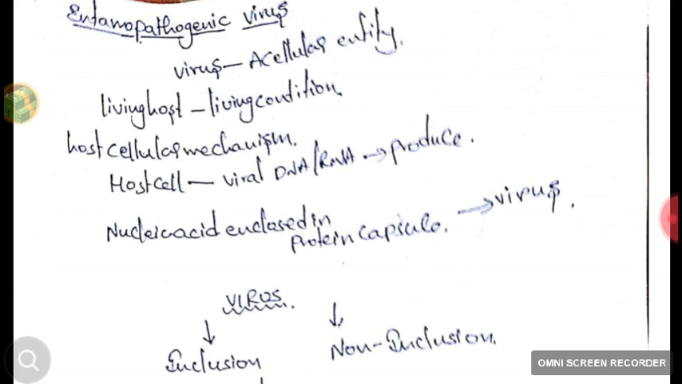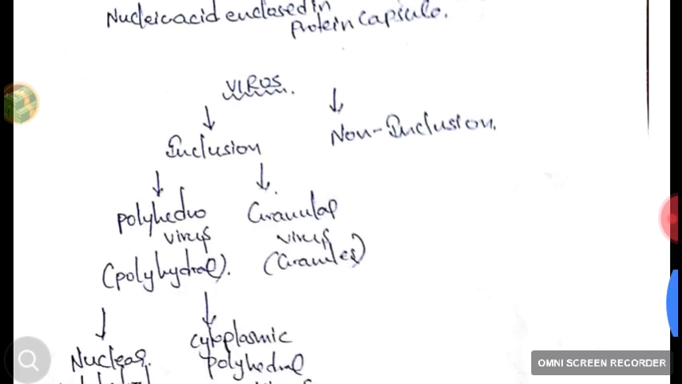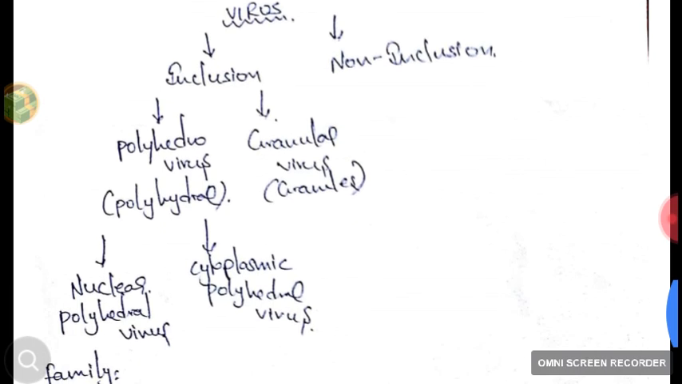What do you mean by virus? It is an acellular entity, meaning a nucleic acid enclosed in a protein capsule. Viruses are of two types: inclusion virus and non-inclusion virus. Inclusion viruses form the inclusion bodies, and non-inclusion viruses do not. Inclusion viruses are of two types: polyhedral inclusion viruses and granular inclusion viruses. Polyhedral inclusion viruses are in polyhedral shape, granular viruses are in granule shape. Polyhedral viruses are of two types: nuclear polyhedral virus and cytoplasmic polyhedral virus.